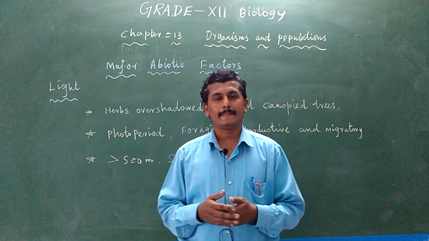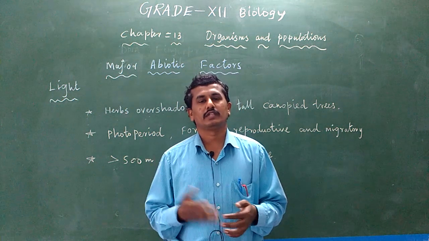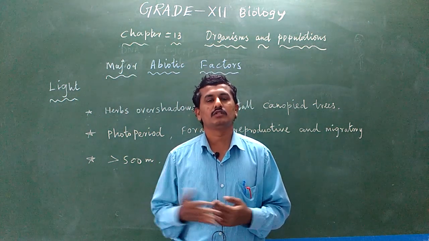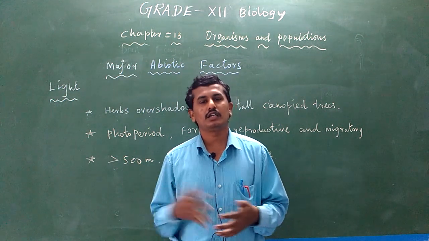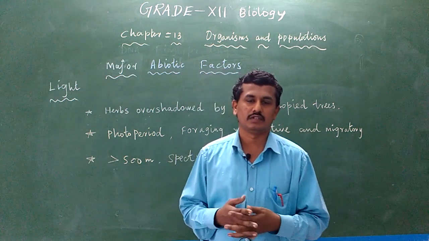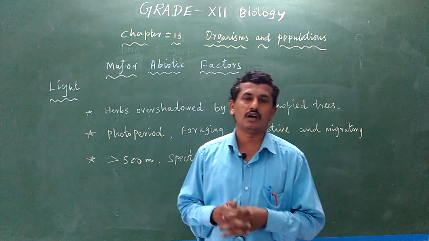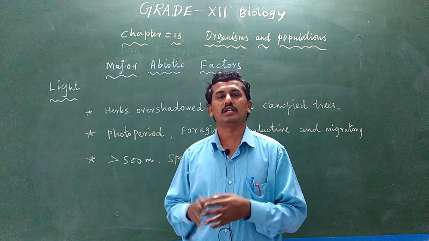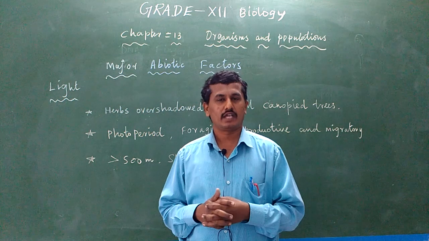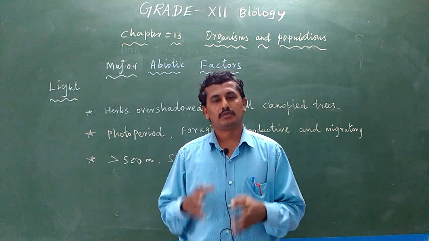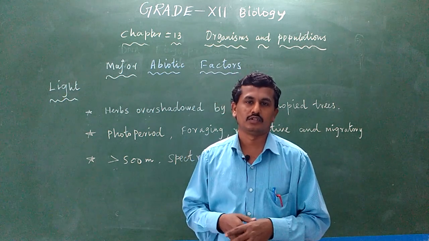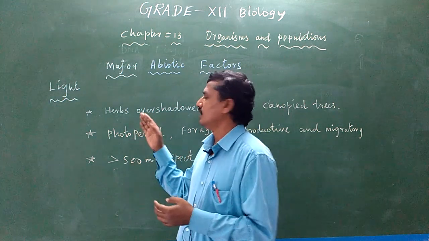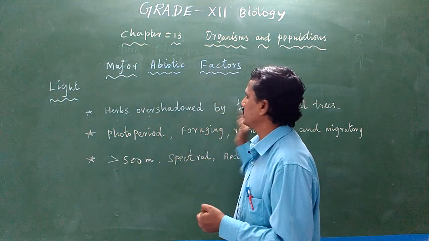After that, with the use of the energy, glucose is produced. So without glucose, all the consumers cannot survive on the earth. All the consumers are dependent on producers for their food and oxygen, and producers are dependent on light for their photosynthesis.